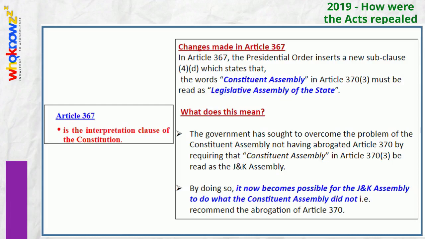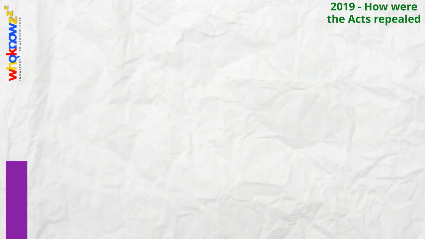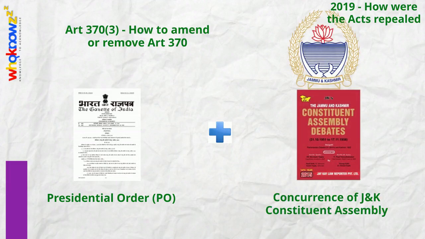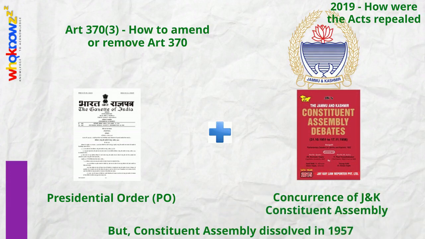This clause alters the interpretation of Article 370, switching out the words Constituent Assembly with Legislative Assembly in Clause 3 of Article 370. Why does this matter? Clause 3 of Article 370 made it clear that if the President wishes to change anything within Article 370, he needs the recommendation of Jammu and Kashmir's Constituent Assembly. But the Jammu and Kashmir Constituent Assembly was dissolved in 1957, so it could not possibly give a recommendation.